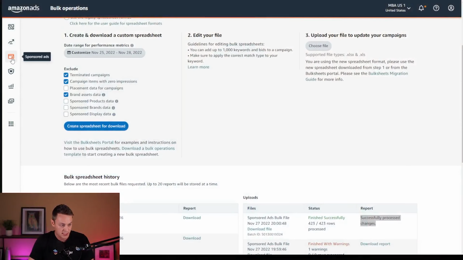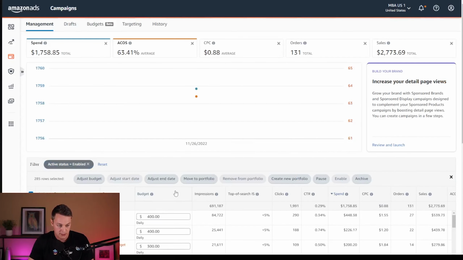Now we can jump in and make a reset to our budgets and our bids. We're going to start with budgets. Now I could jump into Ad Console, that is possible, which I'll show you here. What that looks like would be under your campaign manager, and you can just select all your campaigns and adjust budget and do something like a 50% reduction.